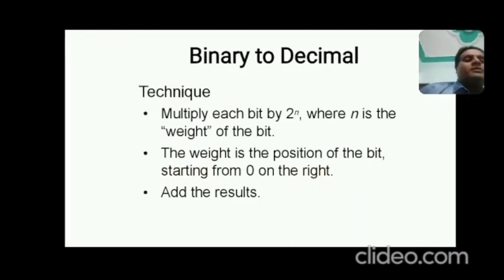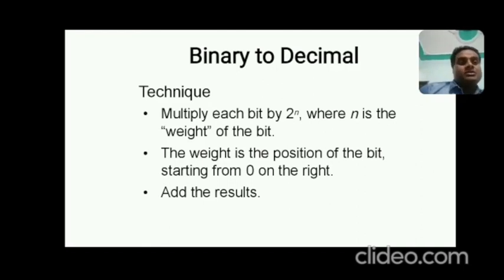So what we have is a technique to apply the conversion from binary to decimal. Now, dear students, the technique uses the following steps. Number one is multiply each bit by 2 to the power n, where n is the weight of the bit. Just understand, I can explain in the upcoming slides. The weight is the position of the bit starting from 0 on the right.